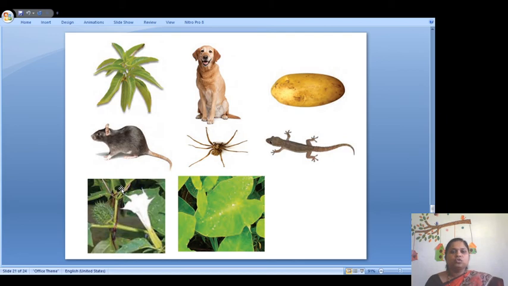Then here I have shown you some living things. Here plants, then animals, all these things are there. The plants which are useful for us are called useful living things, and the plants which are harmful for us are called harmful living things. Yes, mango tree we are using, dog we are using to guard our house, potato we are using to make vegetables. We are not using rat, lizard and spider, and we are not using dhodra plant. Why? Because they are harmful. So the living things which are harmful we are not using them, therefore they are harmful to us.